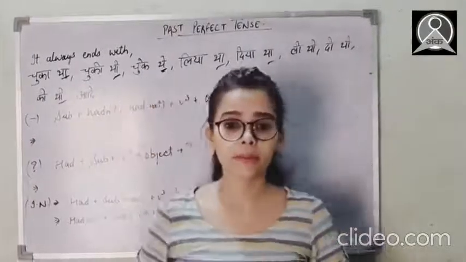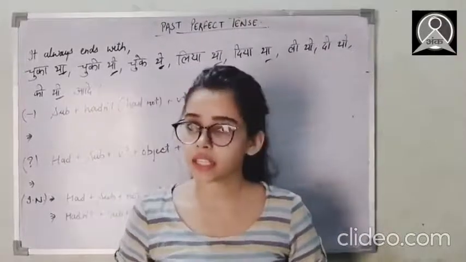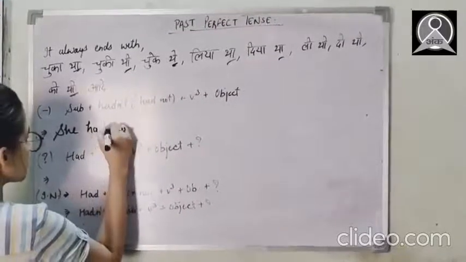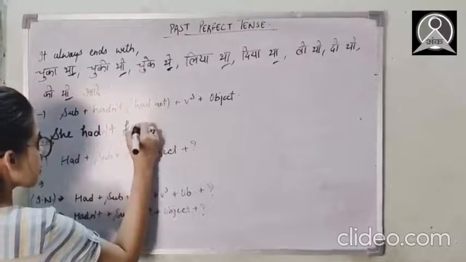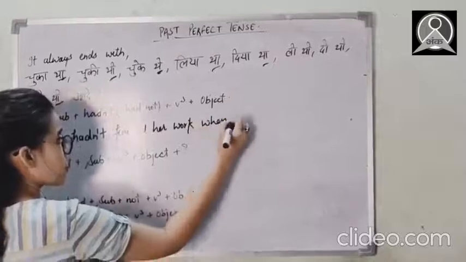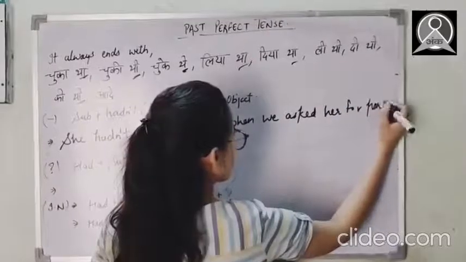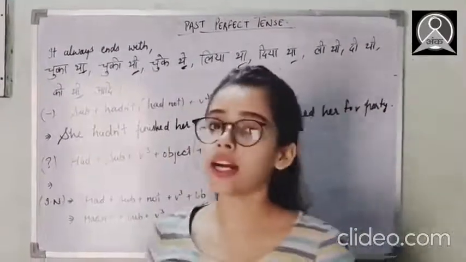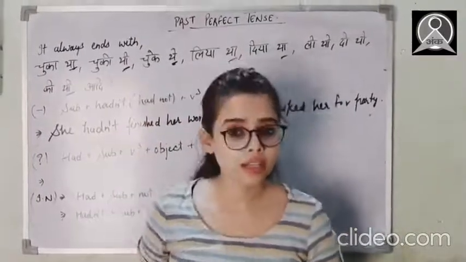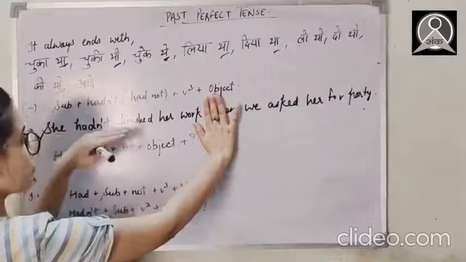So if we are taking the same example, it will be like जब हमने उससे पार्टी के लिए पूछा, उसने अपना काम खत्म नहीं किया था. Okay, so here it will be like hadn't finished her work when we asked her for the party. Okay, and if we're talking about the simple past perfect tense, then it can be like उसने अपना काम खत्म नहीं किया था. Then there will be this part only. She hadn't finished her work.